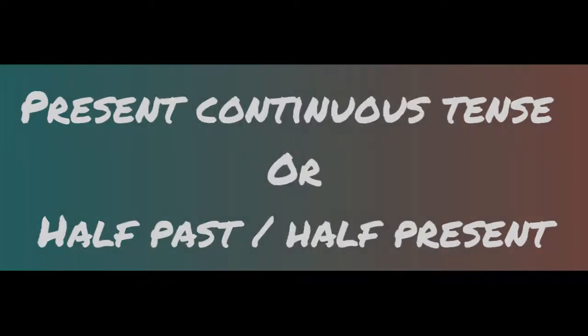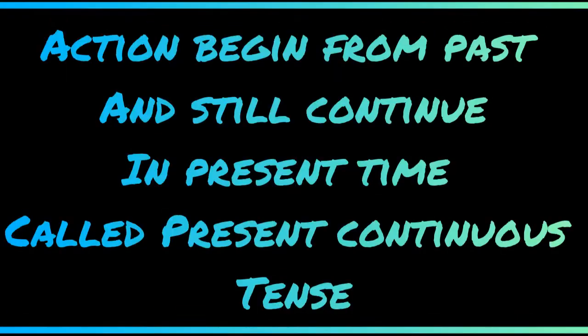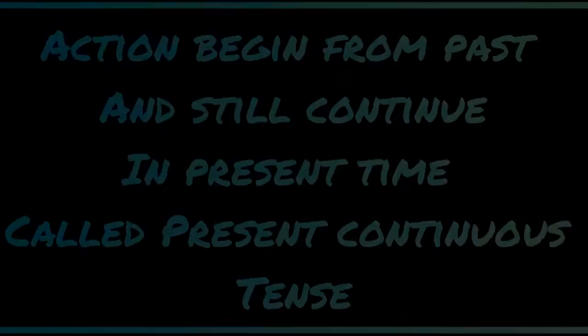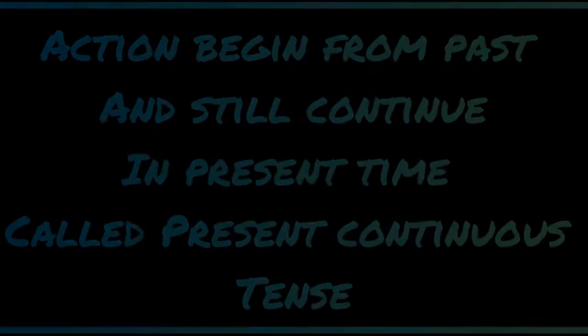This is also called half past or half present, because there are some definitions I'll provide you, so please listen carefully. First of all, suppose the action is done by the subject in the past and still continues in the present time; hence it is called present continuous tense. We may call it half past and half present because the action begins in the past and still continues in the present.